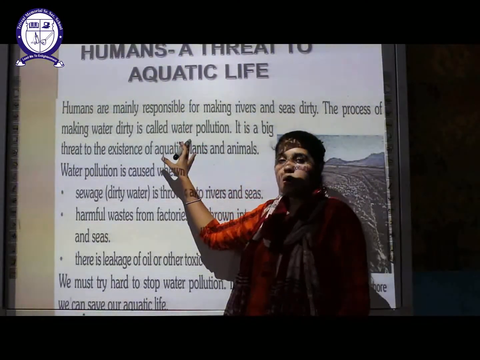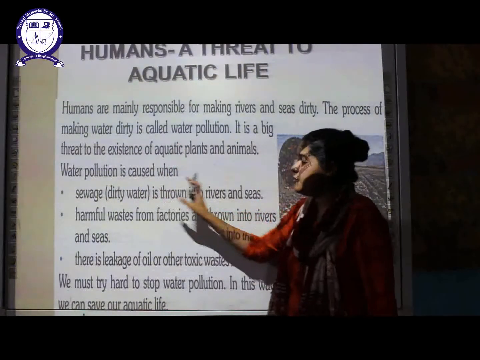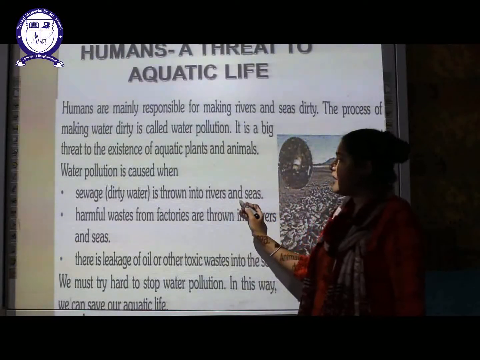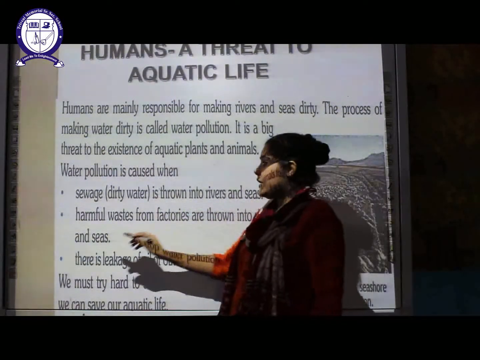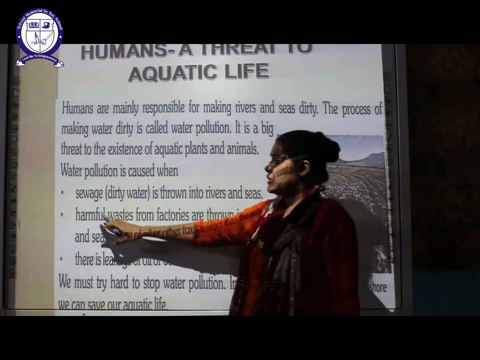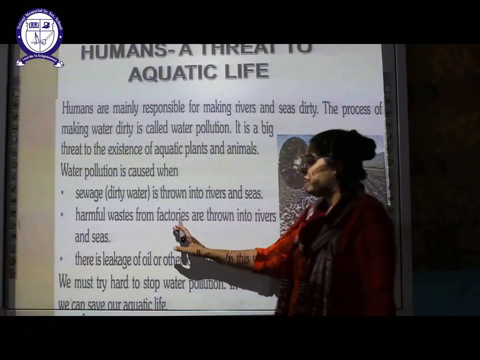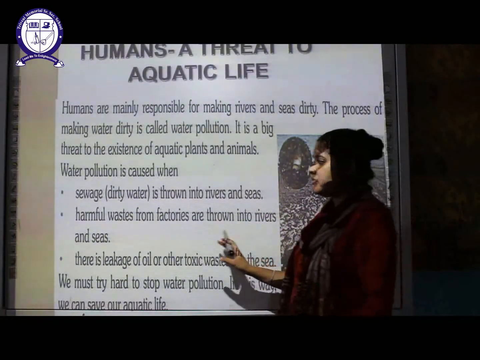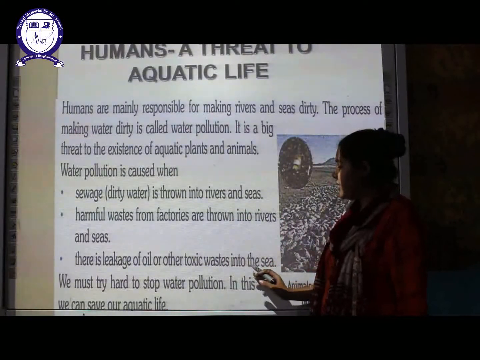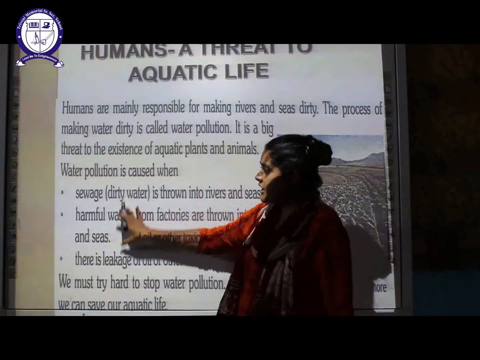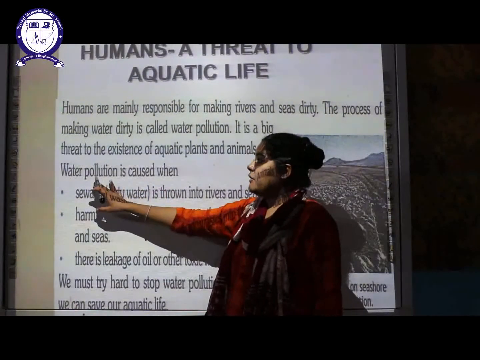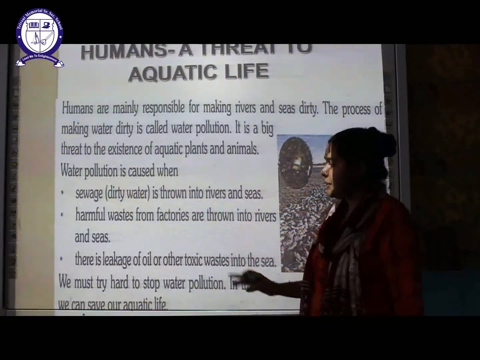How are humans causing water pollution? There are various ways. Firstly, the sewage, that is the dirty water, is thrown into the rivers and seas. Next, harmful waste from the factories is thrown into the rivers and seas. Different chemicals released from the factories are directly thrown into the river and sea. Nextly, there is leakage of oil or other toxic waste into the sea. These are three reasons why we humans are causing water pollution.